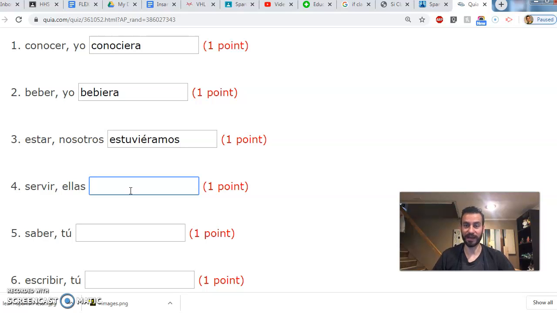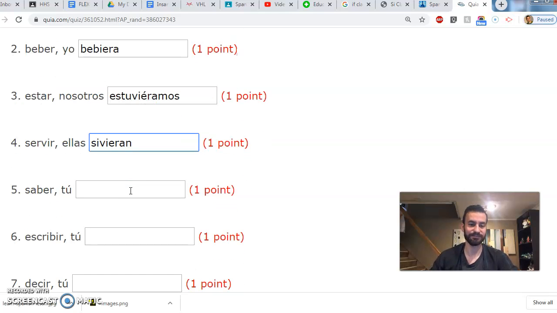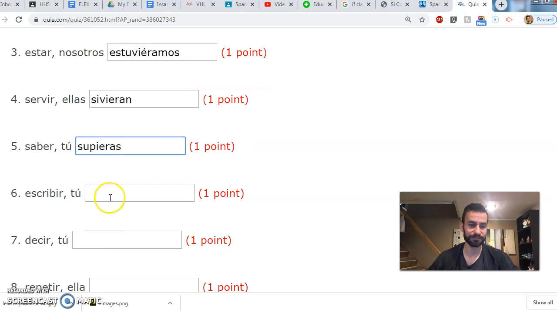Ellas, servir. So let's see. They served, past tense, sirvieron, drop the -ron, sirvieran, because it's ellas. Tú, saber. Well, this is one of those irregular verbs from the preterite. Remember the song we've learned? Fui, di, supe, tuve, quise, supe, conduje, etc. Well, tú saber will be supieron. Drop the -ron. So supieras, because it's tú.